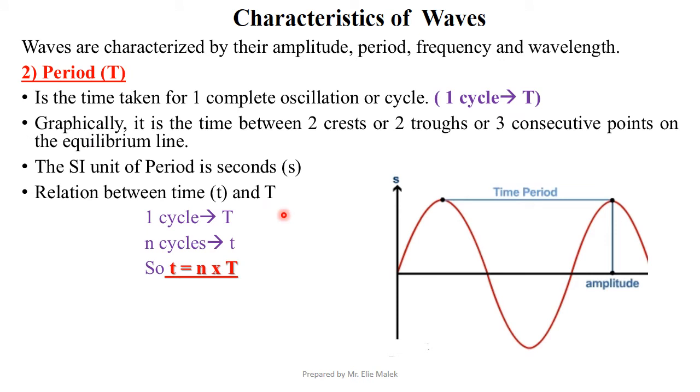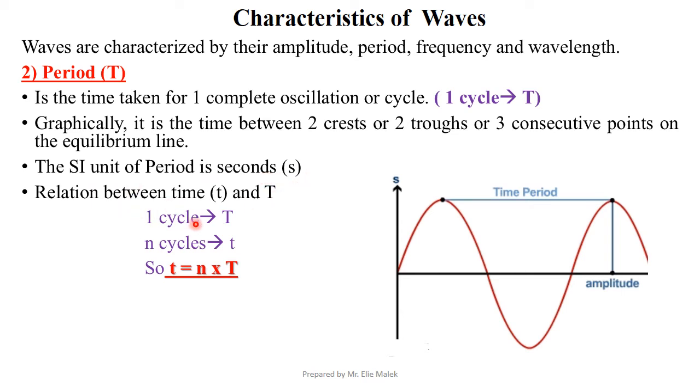Graphically, it is the time between two crests, or two troughs, or three consecutive points on the equilibrium line. So this is the first point, second point, third point. This is one cycle. The time taken for one cycle is the period. The SI unit of period is seconds.